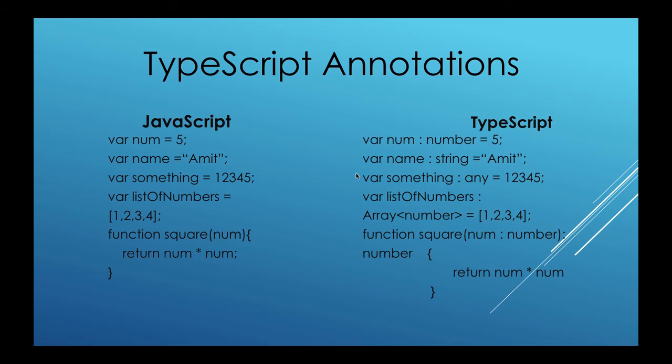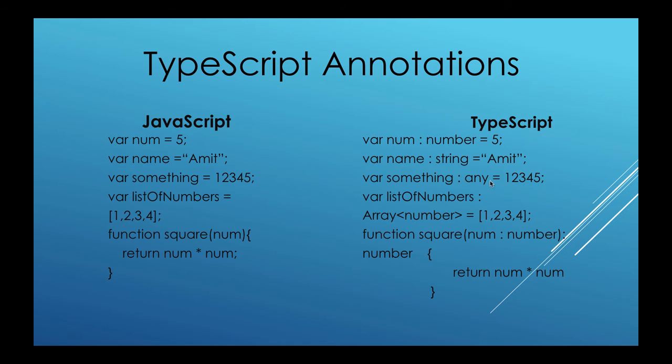But in TypeScript, you need to explicitly define the type of that variable. So here we need to define var name: string = Amit. And if you are defining something for which you don't know the type, then you can define any. So here, var something: any = 12345.